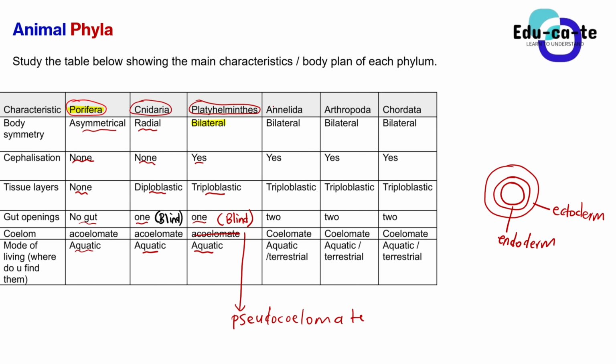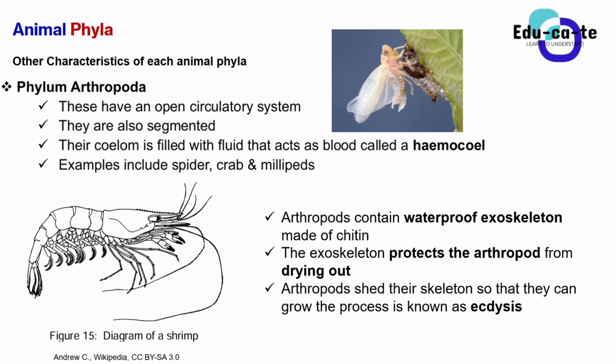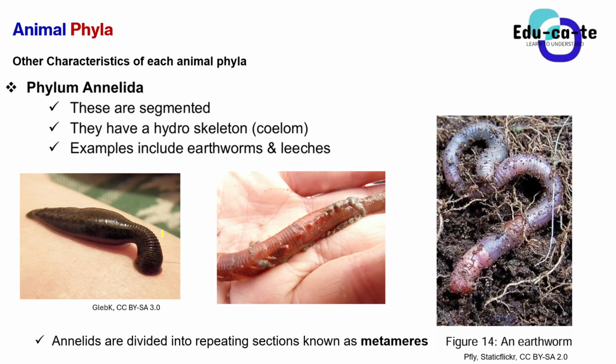The fourth type of animal that we study about is the Annelida. So phylum Annelida, we're just going to look at the same characteristics one more time. We are going to look at the body symmetry. The body symmetry is bilateral. I've already explained this. It can be divided into two equal halves. So this is an annelid. Okay, so these are the animals under phylum Annelida. So they've got a bilateral symmetry, meaning that you can cut them into two equal halves.